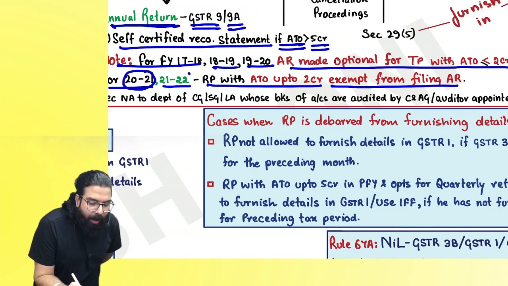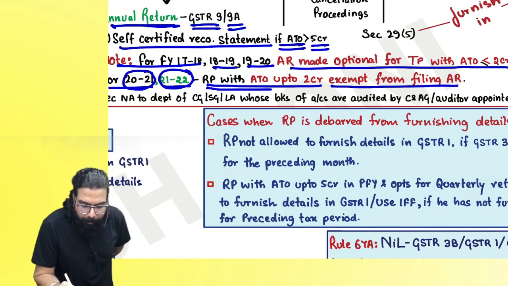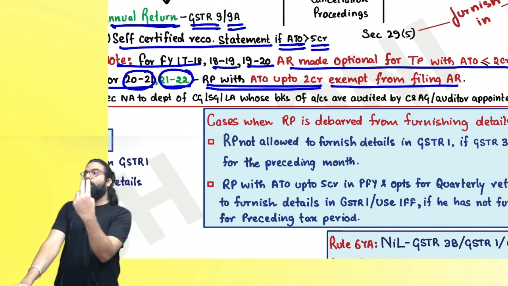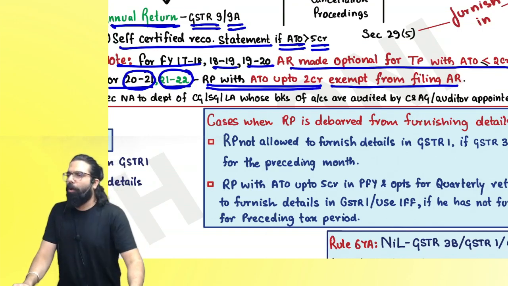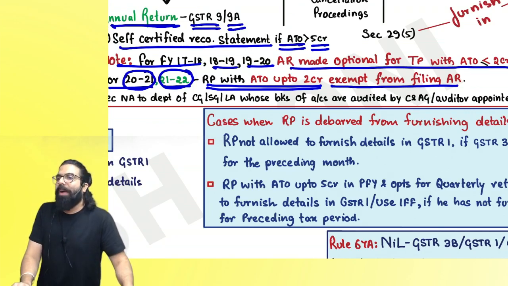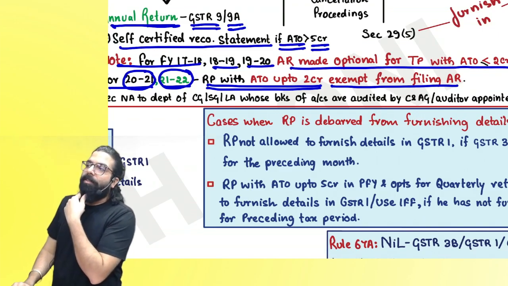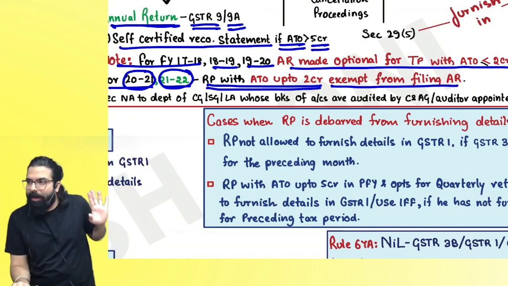For 2020-21 it was already there. For 21-22 also, the amendment has been done. And now, for a registered person with aggregate turnover up to 2 crore, it's not optional. You are exempted only. Can I go ahead, everyone? Now, tell me one thing, everyone. Annual return, when will you file? When turnover exceeds 2 crore. And reconciliation statement? More than 5 crore. Are we clear, everyone?